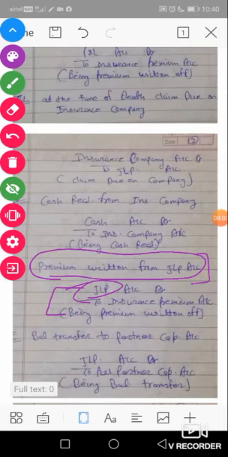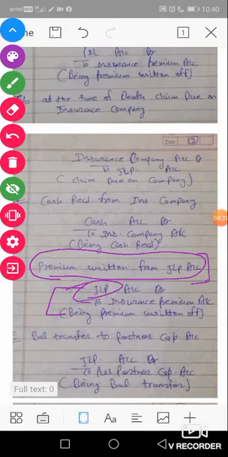So we will transfer our premium to the JLP account in the last year. Generally the premium is transferred to the P&L account, but in case of death the insurance premium will be transferred to the JLP account.